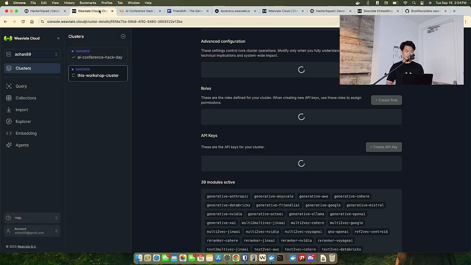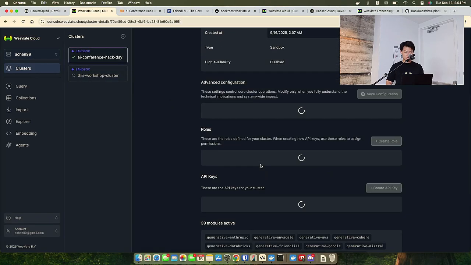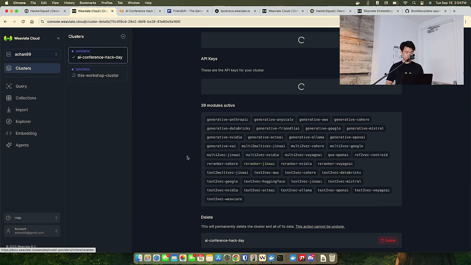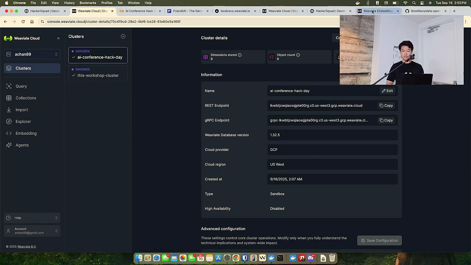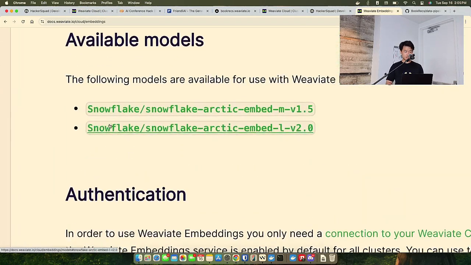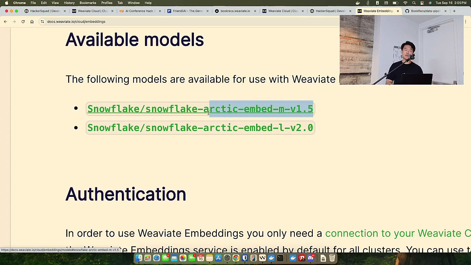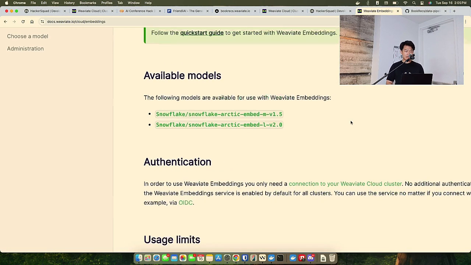Actually, if you go into the console right over here, we'll just jump in over here. We actually support 2 embedding models. We support Snowflake Arctic Embed Large v2 and Snowflake Arctic Embed Medium v1.5. What generally people say is that v2 large is good for multilingual data sources, and v1.5 is smaller, it's faster, but it's good for English and good for a variety of use cases as well.